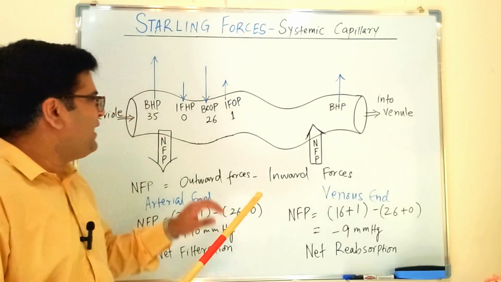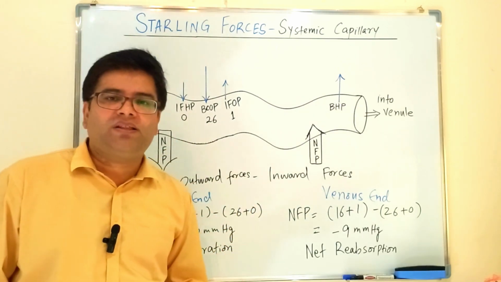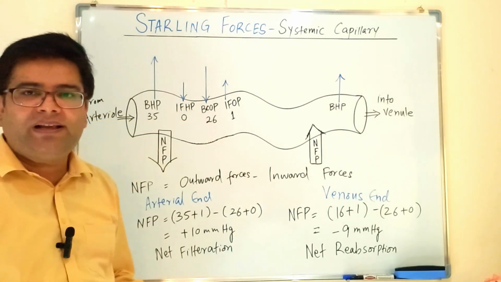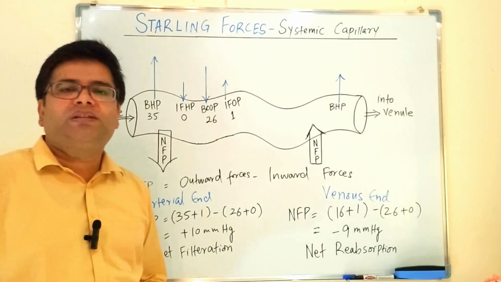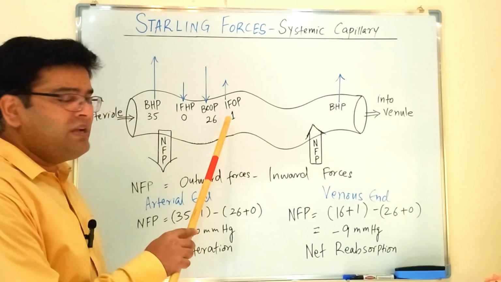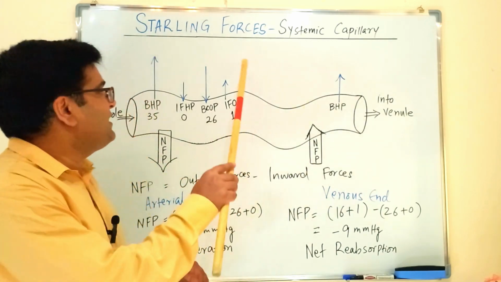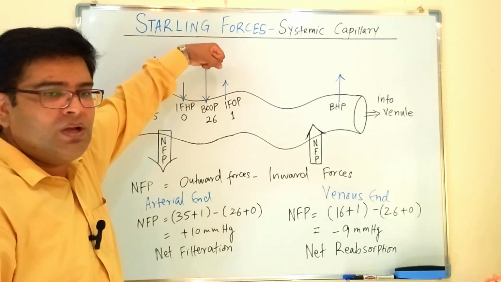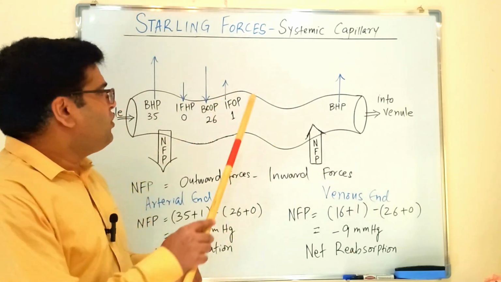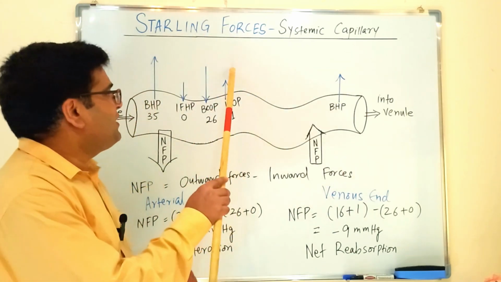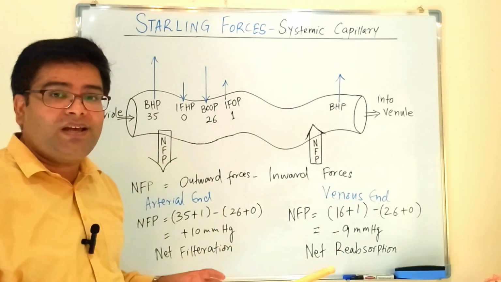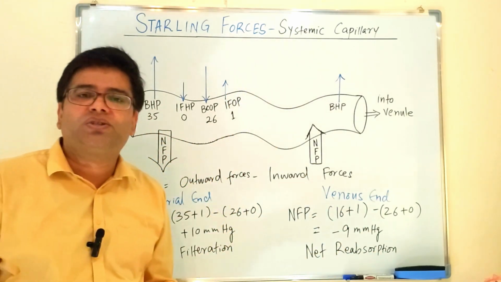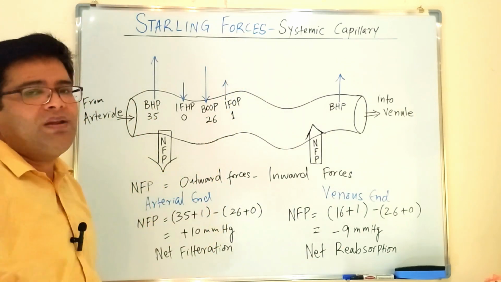And this force exerted by the plasma protein is just like a sponge action which is trying to keep the fluid within the blood capillaries. There is another force which we call interstitial fluid osmotic pressure. This is because of a little bit of proteins in the interstitial spaces outside of the capillary, which is sucking fluid from the capillaries outside. Because there is very little protein in our interstitial spaces, as our capillaries are not too permeable to plasma protein, the value of this interstitial fluid osmotic pressure is just 1 millimeter of mercury.